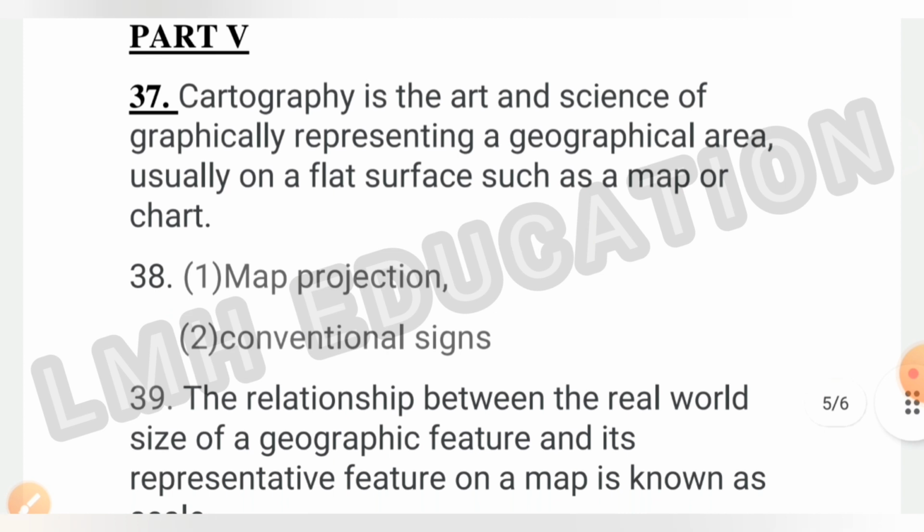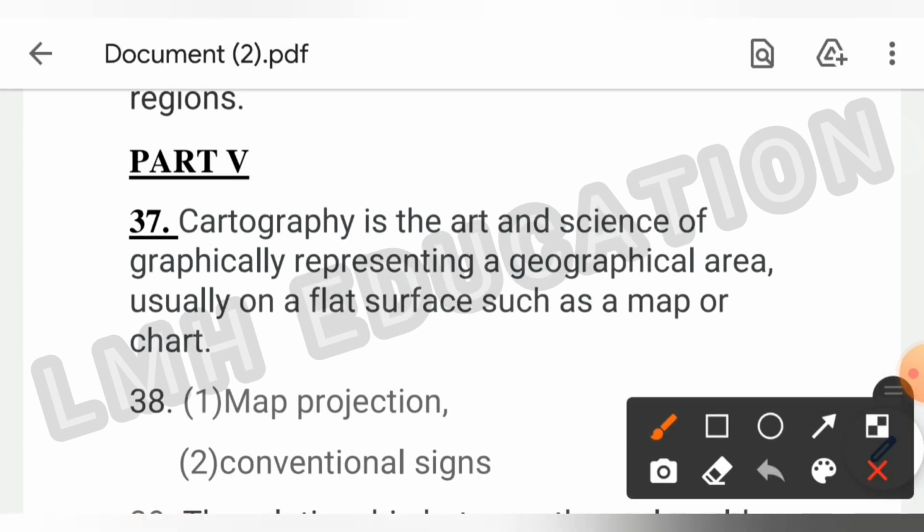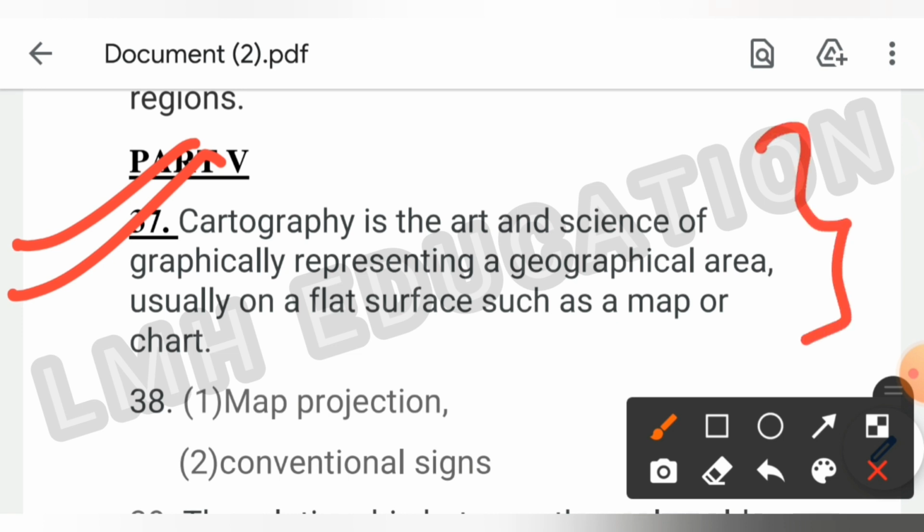In part 5, you have to answer 5 questions in a word or a sentence. So, we will start from question number 37. This is about cartography. So, cartography is the art and science of graphically representing a geographical area, usually on a flat surface such as a map or a chart. So, this is the definition of cartography. Next is question number 38, in which you have to tell 2 essential features of a map. So the first essential feature is map projection and the second is conventional signs.